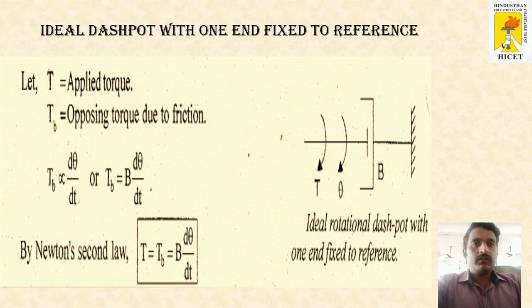And similar to that of mechanical translation system, here also for the dashpot and for the spring there will be 2 cases, case 1 and case 2. Case 1 will be fixed to one end and case 2 will be movable at both the ends. For the dashpot, in case 1 fixed to one end, the velocity concept comes into play. So the torque is proportional to d theta by dt. The proportional can be removed by adding the constant capital B. So the final equation for the dashpot fixed at one end is Tb is equal to B into d theta by dt.